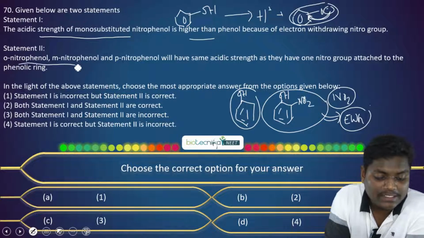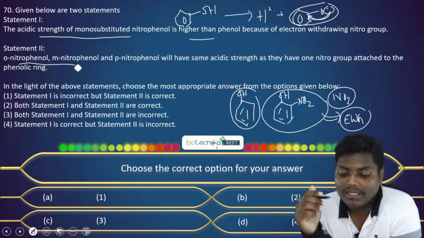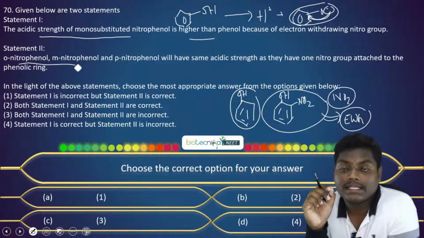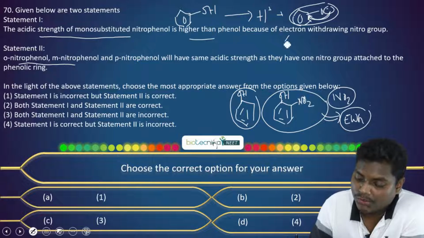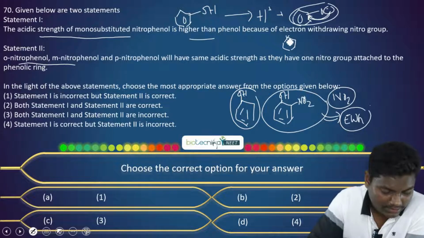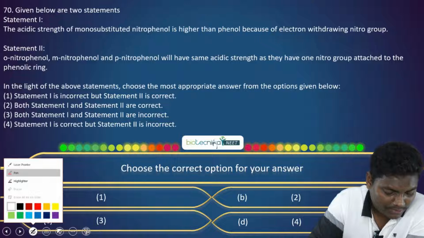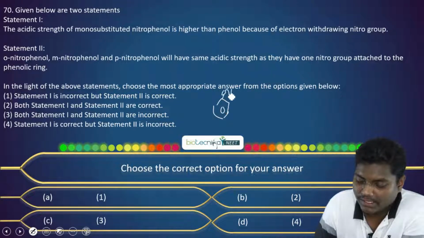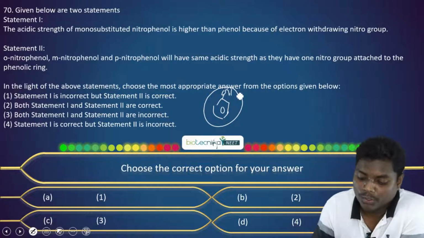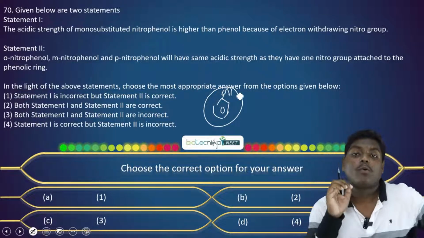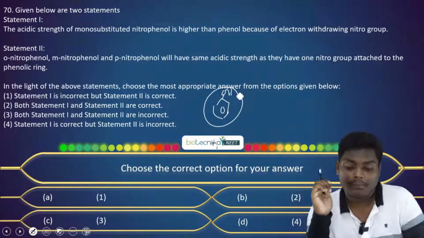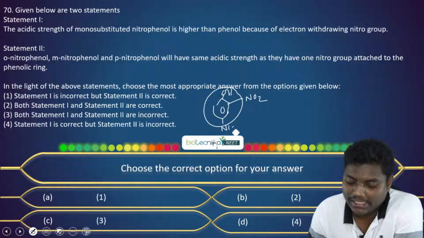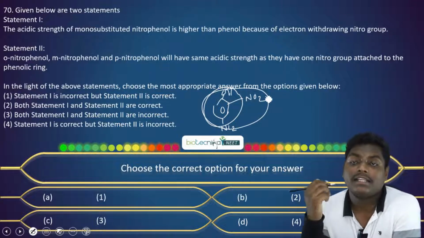Now the next statement says ortho, meta and para will have the same acidic strength. The important catch is the nitro group and the OH group we are having over here. Just let me clear this one. The OH group that we are having here is an ortho-para directing group. So the acidity is influenced by only the groups attached at the ortho and para position. If the group is attached in the ortho or the para position, it can affect the acidity.